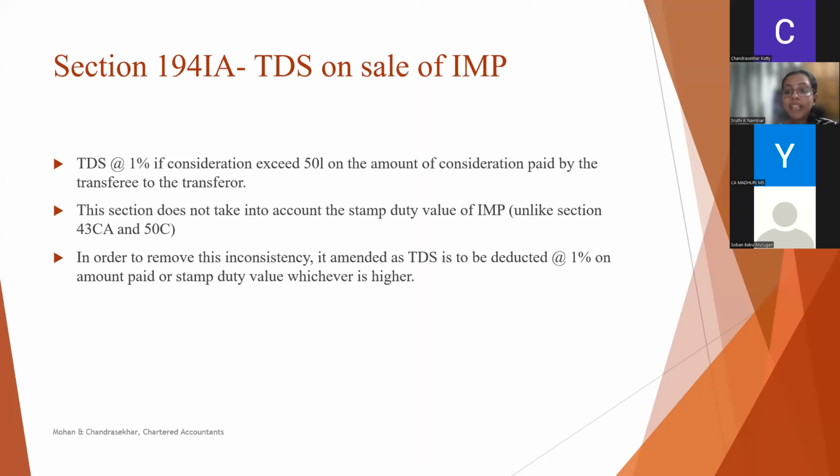This section was completely silent on stamp duty value of property. So there was a confusion that if the stamp duty value is higher than the consideration, then whether to deduct TDS on stamp duty value or sale consideration. This is clarified by the budget 2022 that if the stamp duty value is different from the sale value, then for calculating TDS, we will take the higher of stamp duty or the purchase consideration. For example, if the consideration is 49 lakh and the stamp duty value is 51 lakh, then we have to deduct TDS at 1% on 51 lakh.